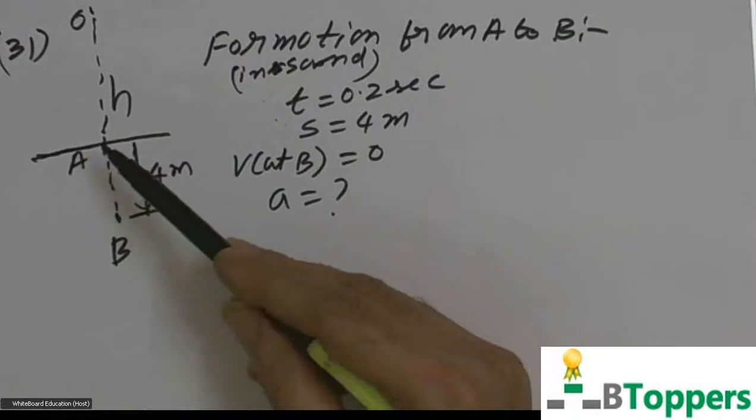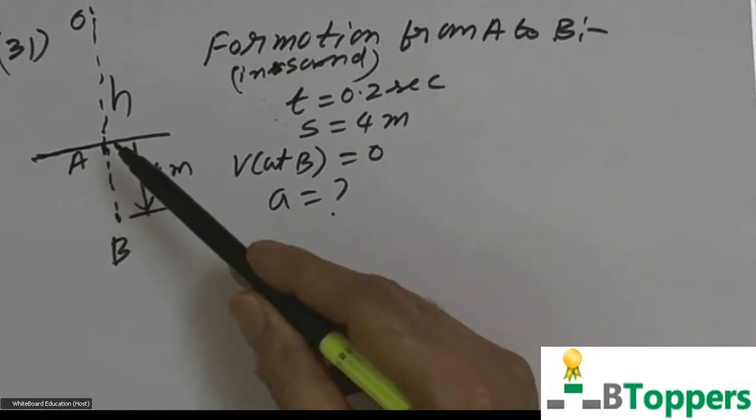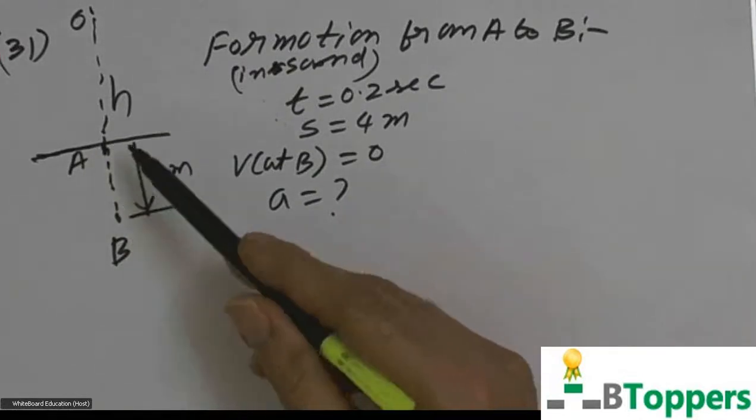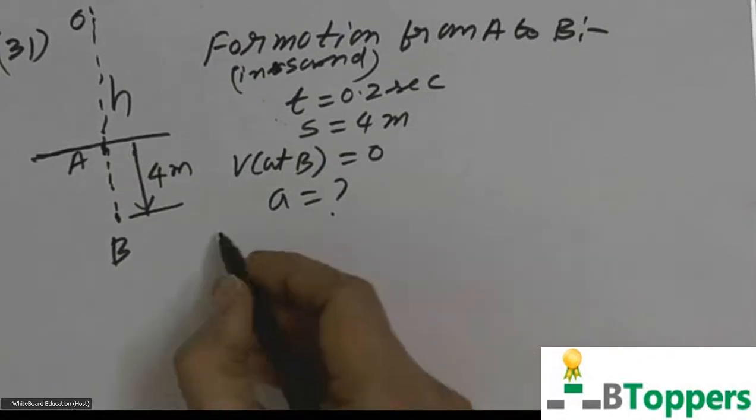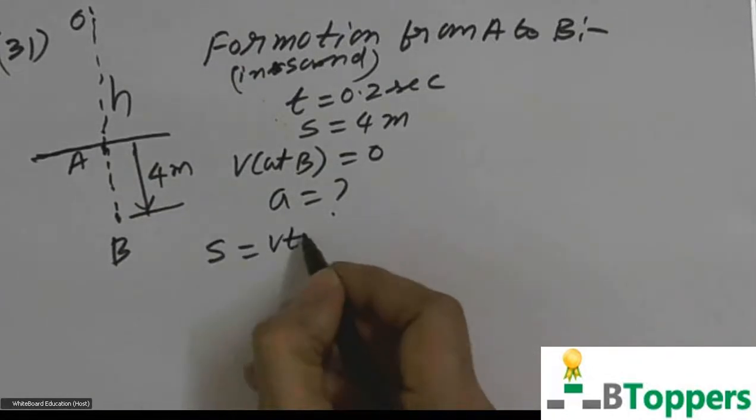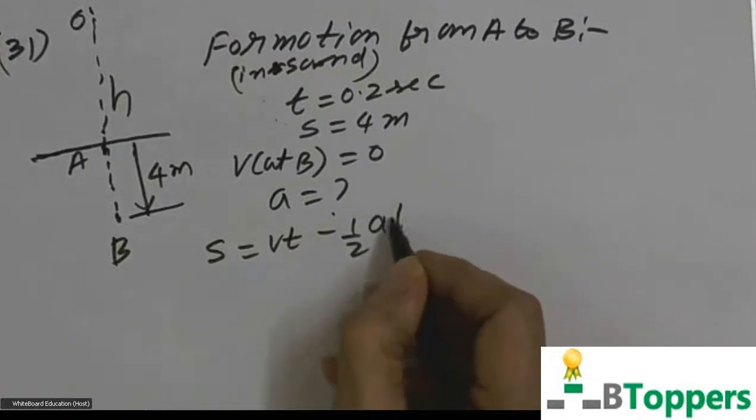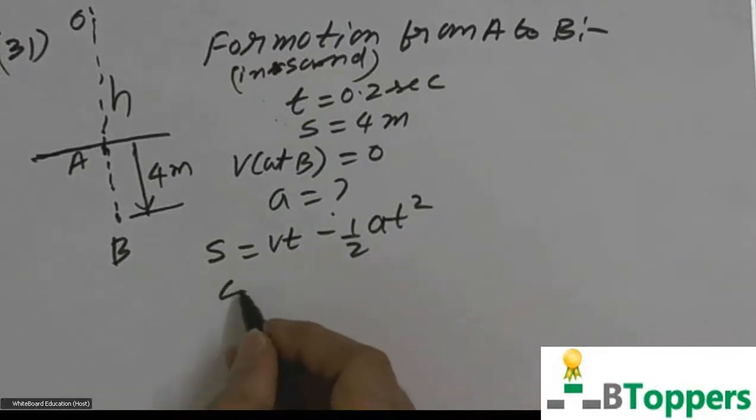You are not given the value of initial velocity u at A, and you are not asked to find the initial velocity at A. So you can choose the equation without the letter u. That is s equal to vt minus half at square.